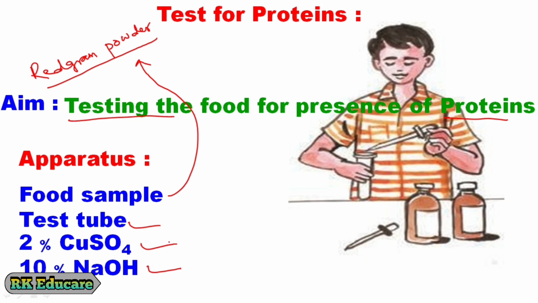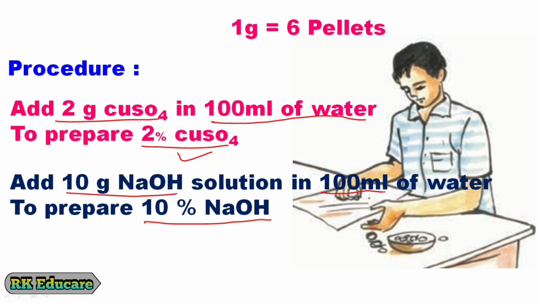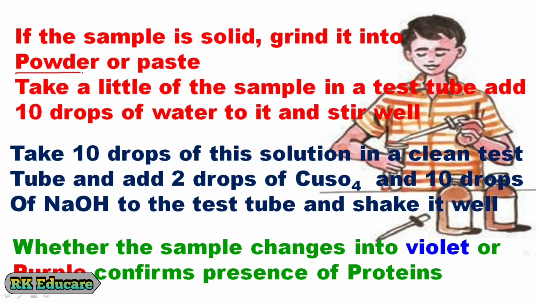Before going to conduct the experiment, we have to prepare chemical solutions. Procedure. To prepare 2% copper sulfate, add 2 grams of copper sulfate in 100 milliliters of water. Then 2% copper sulfate is ready. To prepare 10% sodium hydroxide, add 10 grams of sodium hydroxide in 100 milliliters of water. Now 10% sodium hydroxide is also ready. 1 gram is equal to 6 pellets. If the sample is solid, grind it into powder or paste. We already made the sample into powder.